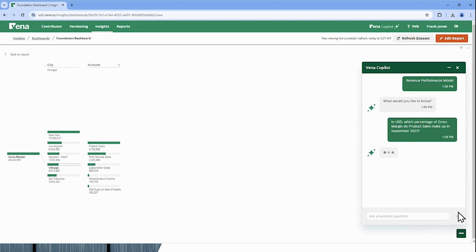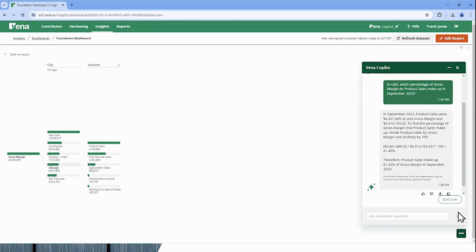Now, I could send an analyst off to do this for me, right? They could pull up their computer and they could start doing analysis and download a bunch of data. But faster really than they could do that, Vena Copilot comes back and says, in September 2023, product sales were 4 million, gross margin was 6, therefore it was 61.43%. And we start to get answers to the question. Notice I can start to train the AI here. Did I like the answer? I can say it was correct or incorrect. I could even download a report or copy that if I want to put that into another document.